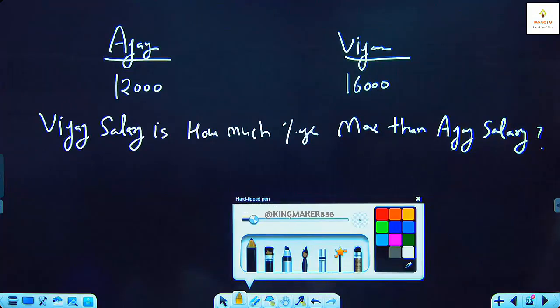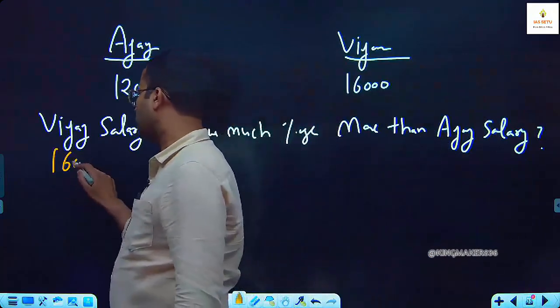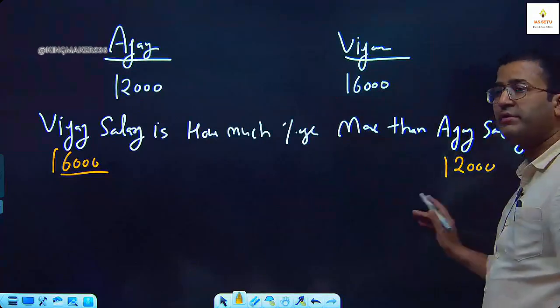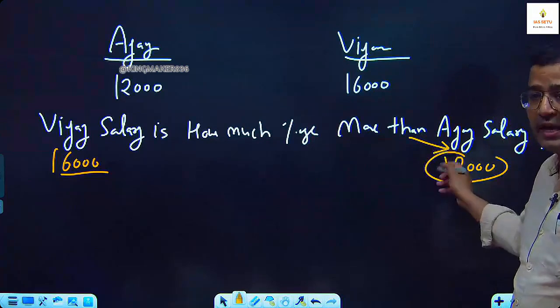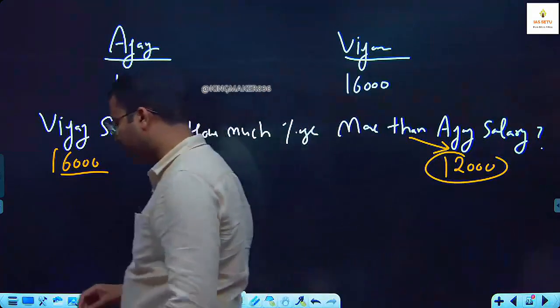Online students? Fine. What is Vijay salary? 16,000. What is Ajay salary? 12,000. Then 12,000. Tell me, what is the reference? 12,000. Then Ajay. Here the value after 'than' is our reference.